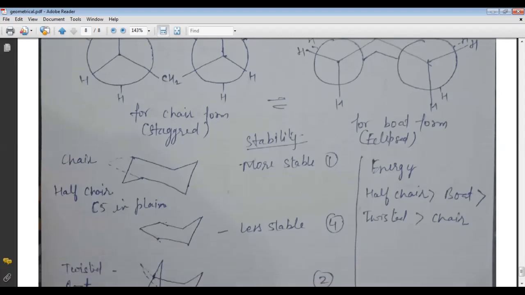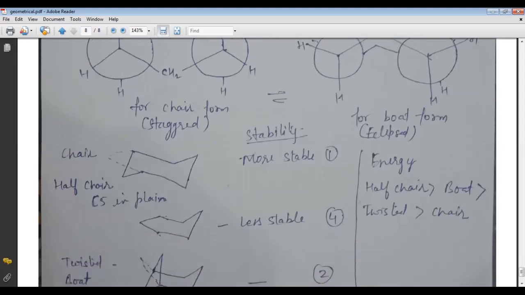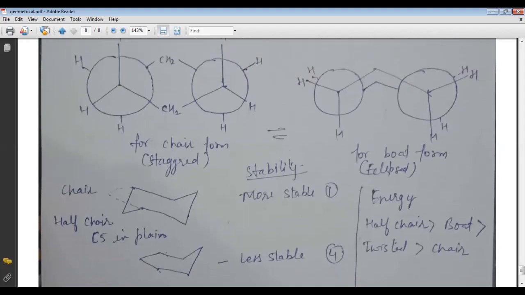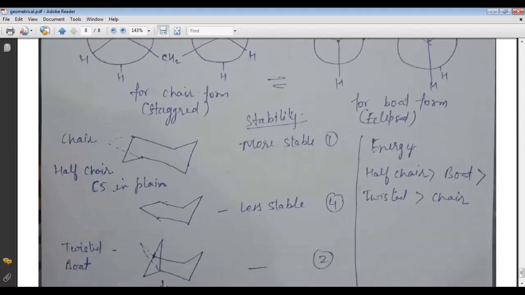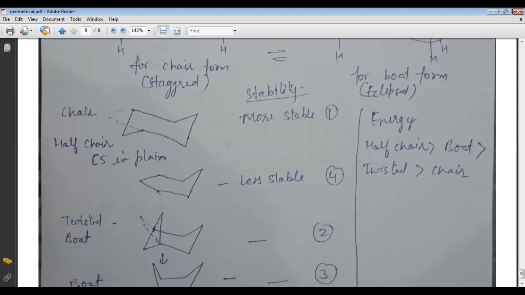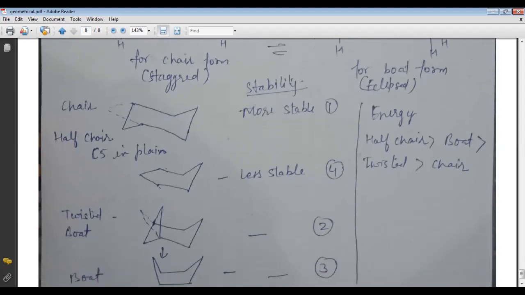Before converting the chair form into the boat form, there are four other stages formed here, and we should study these other forms also. The first form is the chair form, and when the chair form is converted into the boat form, these are the changes.